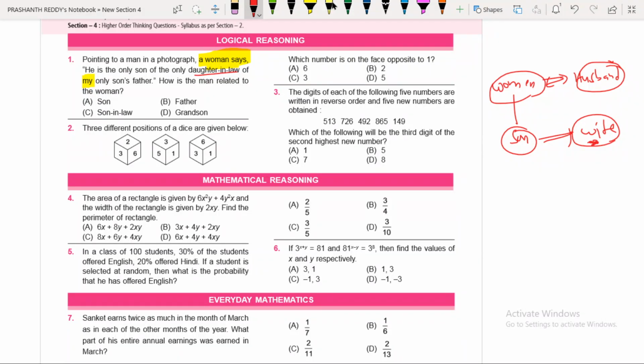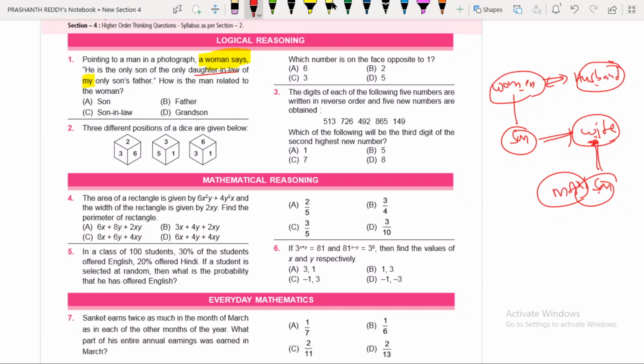I'm very sorry. Before daughter-in-law, he is the only son of that person. The man in the photograph is the only son of this particular daughter-in-law, and this daughter-in-law's husband is the woman's husband.